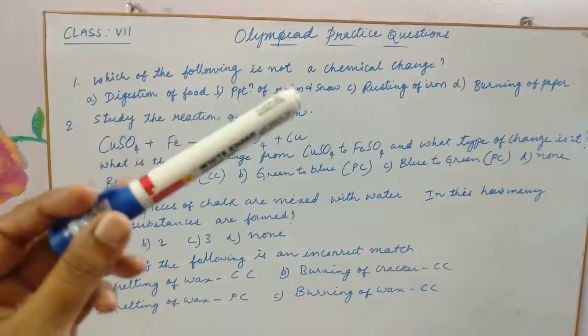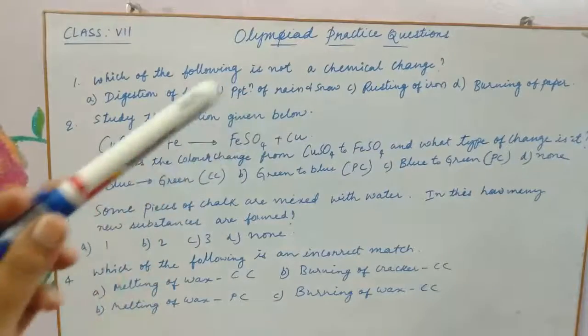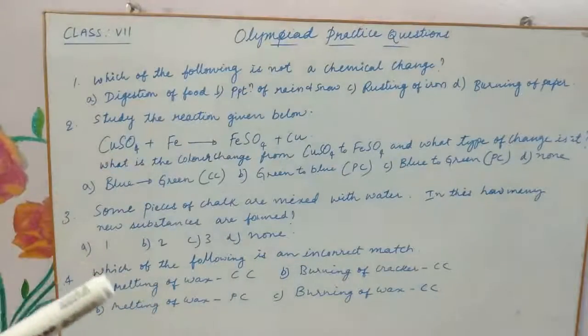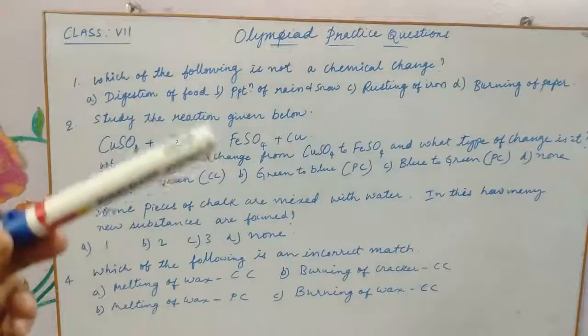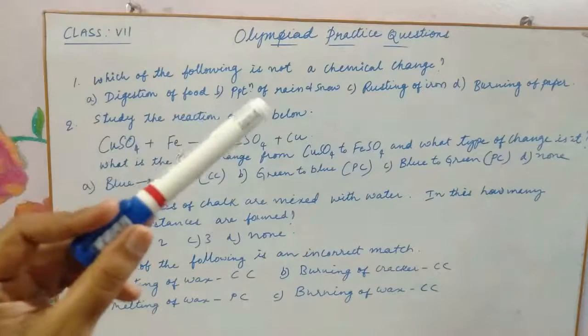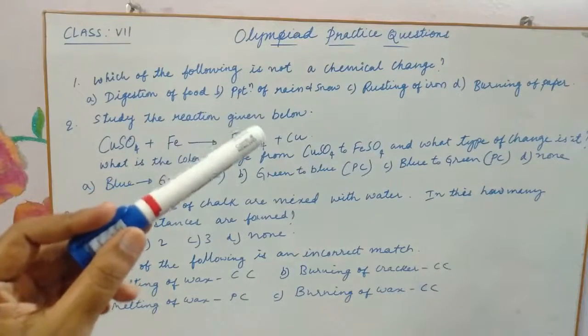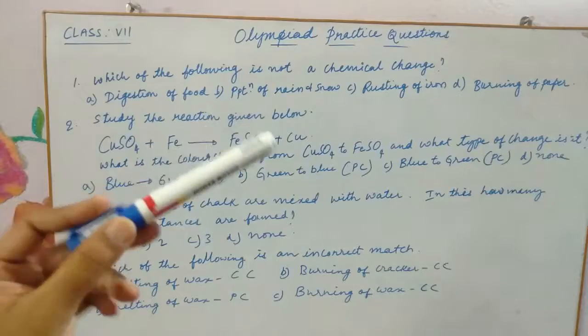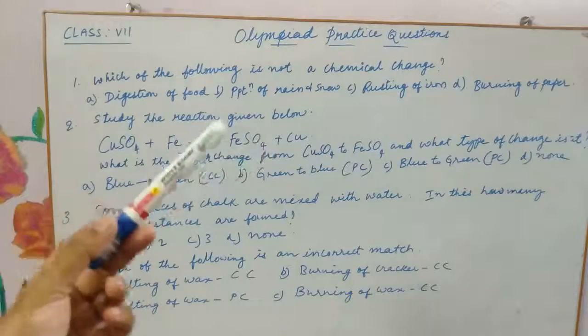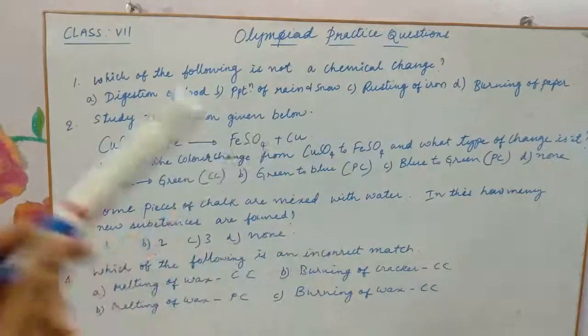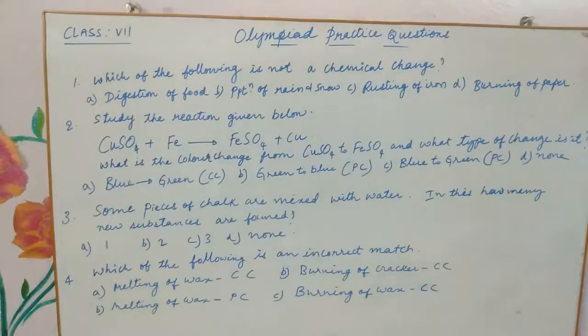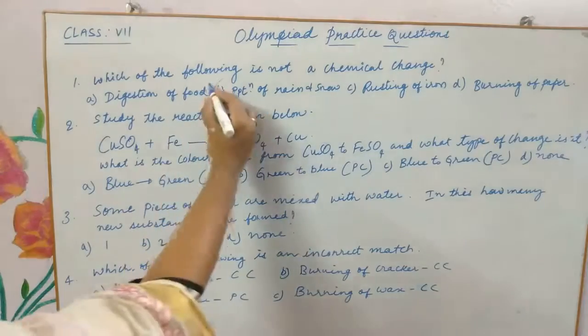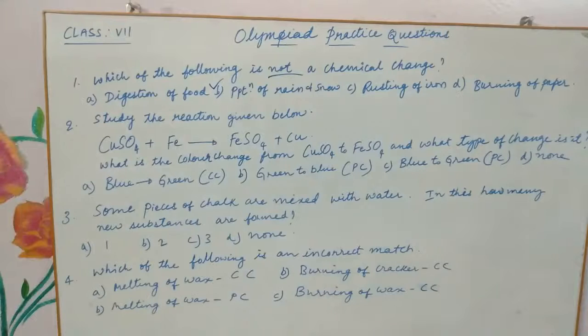Whereas in precipitation of rain and snow, it's just a part of the water cycle, where only a physical change happens, which is the interconversion of the physical states of water. That's all. So B is the right option here, children, which is not a chemical change: precipitation of rain and snow. Let's see the next one.